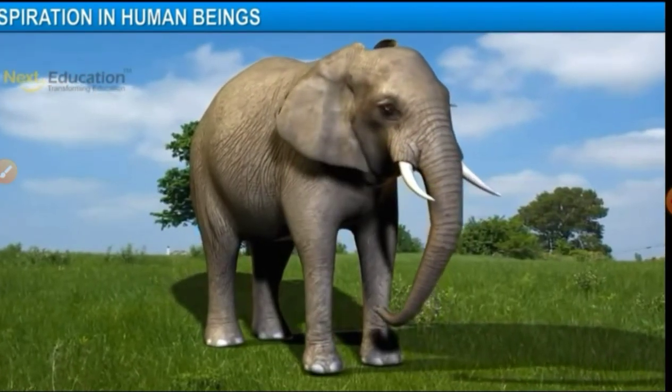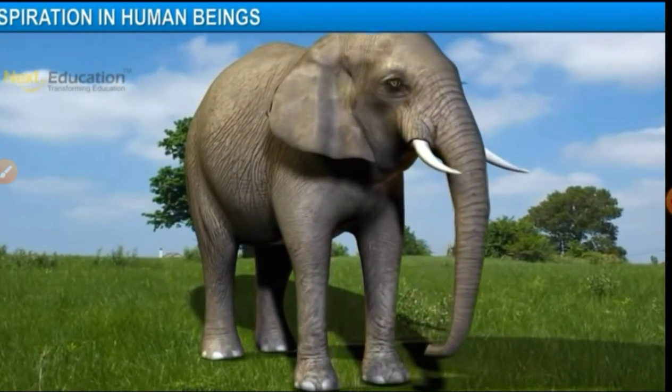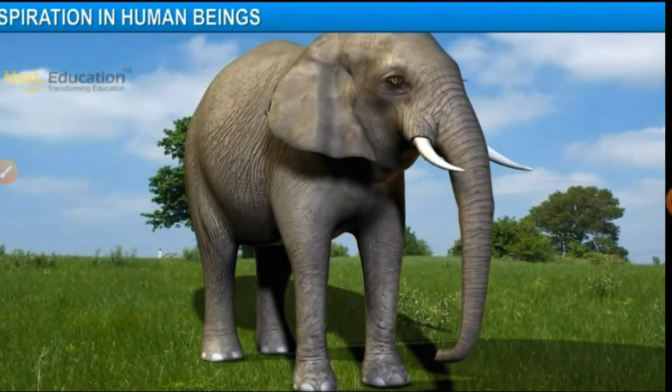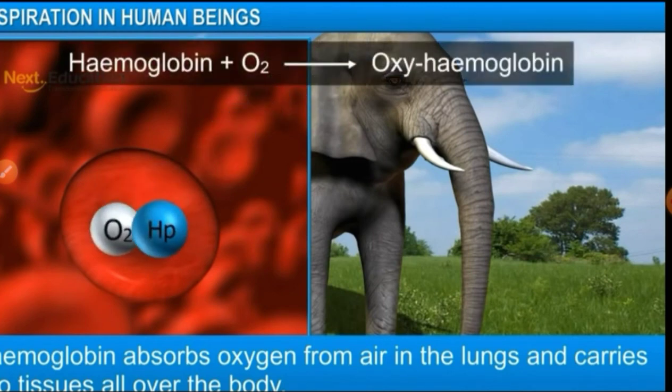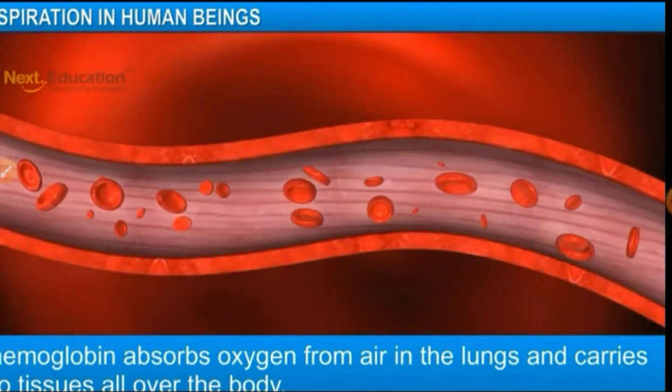In large animals like the elephant, it is difficult for oxygen to reach all the body parts through diffusion. Hemoglobin, a respiratory pigment present in red blood cells, has a high affinity for oxygen. This pigment binds with the oxygen and forms oxyhemoglobin. Later, through oxyhemoglobin, oxygen is transported to all the tissues of the body.